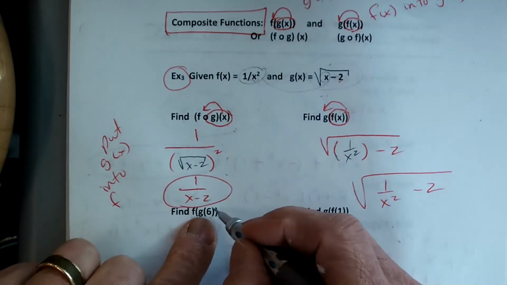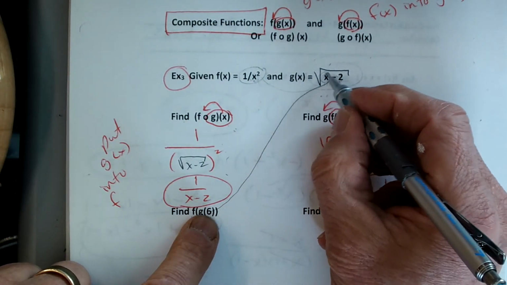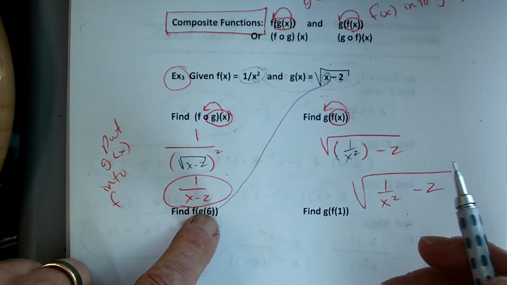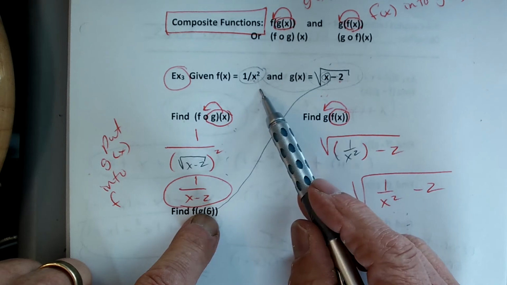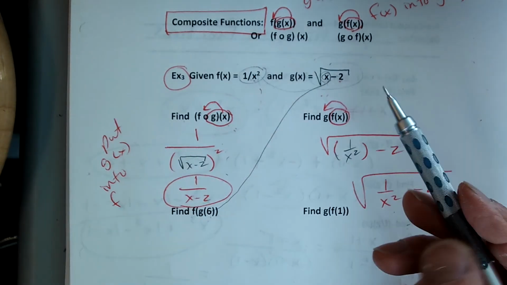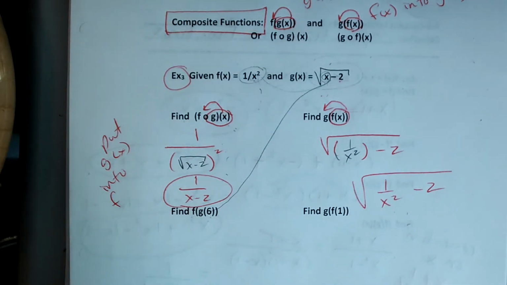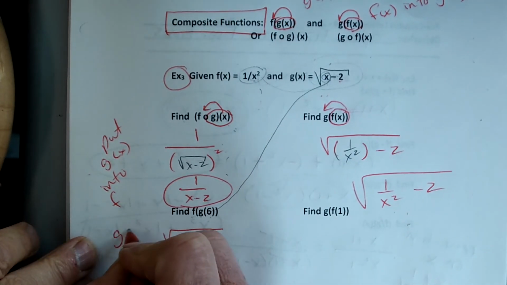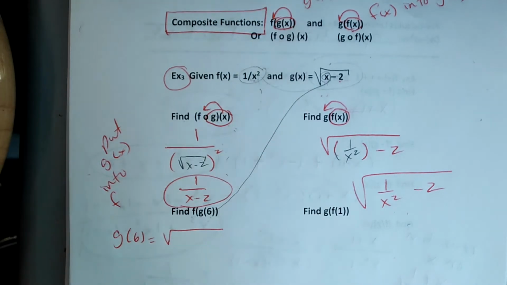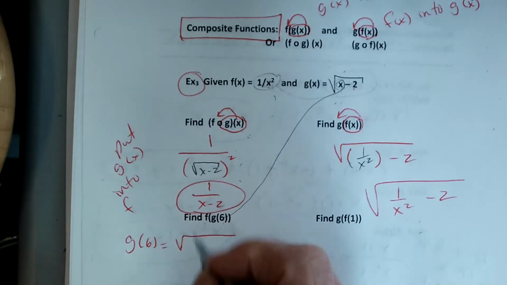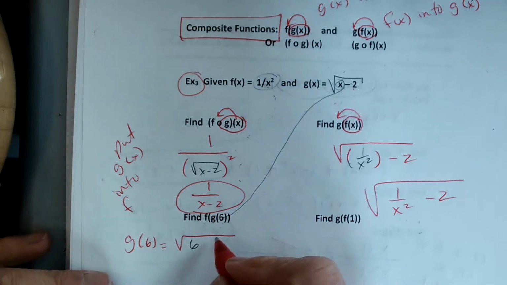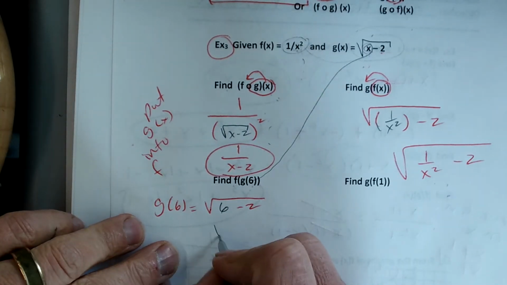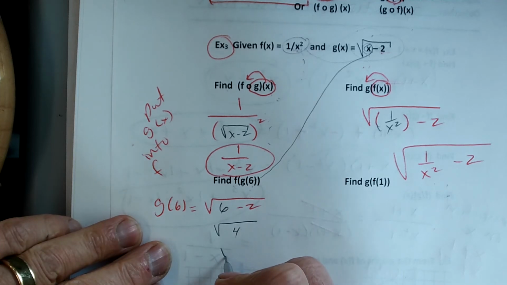So I'm going to take 6 and put it into g, okay? And then the square root of 4 is 2. Cameron, they put that there, so you're ahead of me, right? Here's what Cameron's saying. You put the 6 into there, so we're going to have a square root. So g of 6 is equal to, put the 6 there, 6 minus 2, right? And that's going to be the square root of 4, which is 2, right?